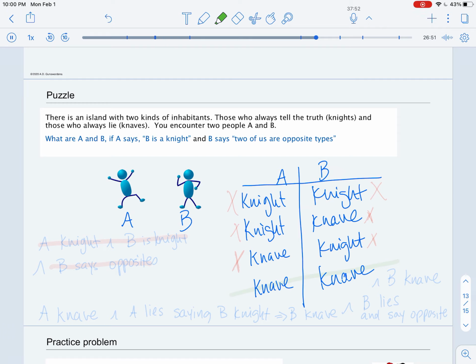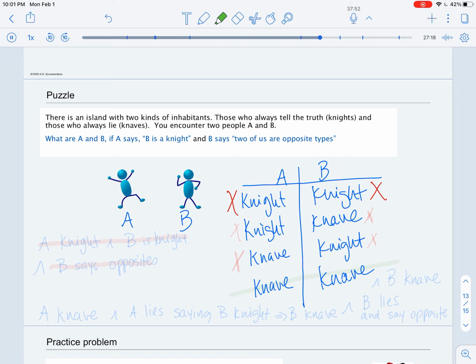So the first thing is, if we assume that A is a knight and A says B is a knight, then if B is a knight and says the two of us are opposites, that's not possible, because both of them would be knights, and knights don't lie, so that would be a lie. So we have to eliminate that they're both knights.